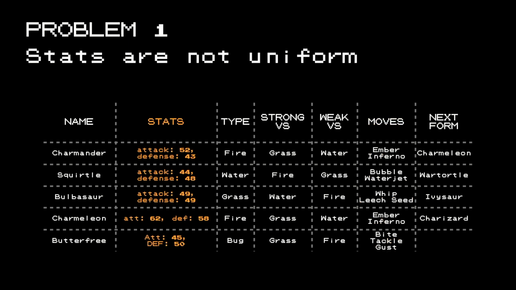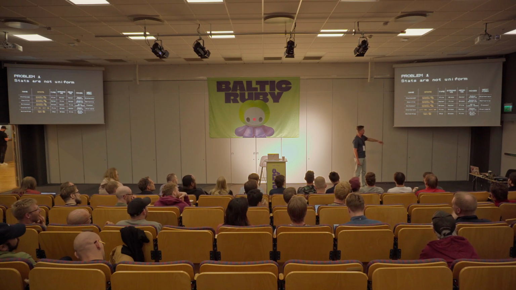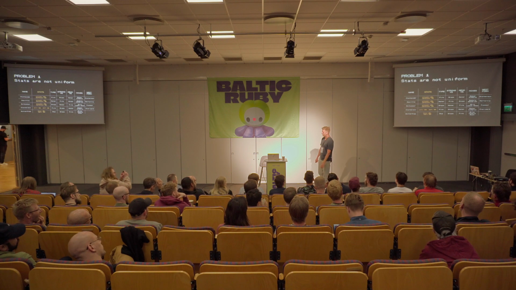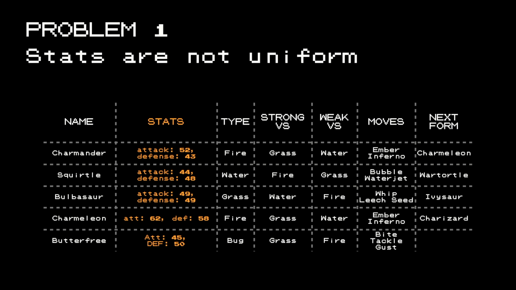Yeah, we're done. But he's starting to notice some problems. And he was like, okay, I'm not very good at my job. I just started and I'm 10 years old. But I can see that there is starting to be a mess in the statistics. And since I know that there is a staggering amount of 155 Pokemons, the professor for sure will hire more guys who will be writing to the table, and there will be even more mess. I can see that I started with writing attack, defense, but then I made it att and def and then again something else. So if it grows, it will be messed up.